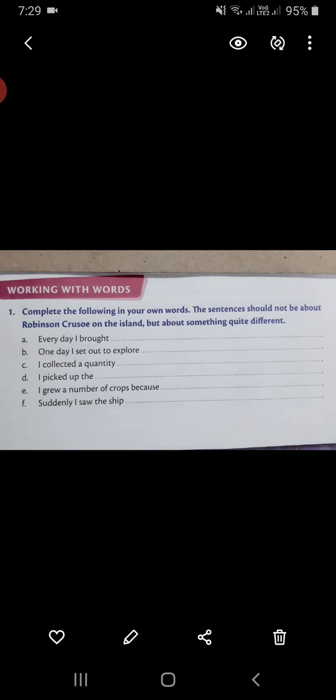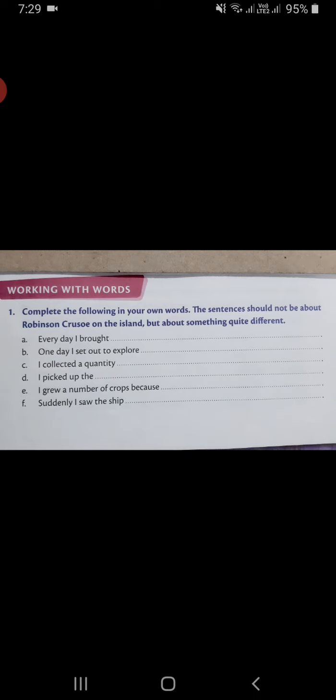For example, if I take the first sentence, every day I brought. So you can write, every day I brought a flower for my teacher. Every day I brought milk packet in the morning. Anything you can write, children. One day I set out to explore. One day I set out to explore the streets of the old city. One day I set out to explore my new school. Like this.